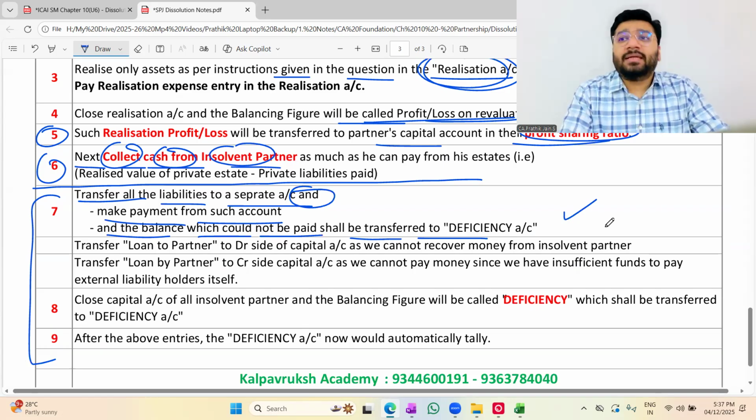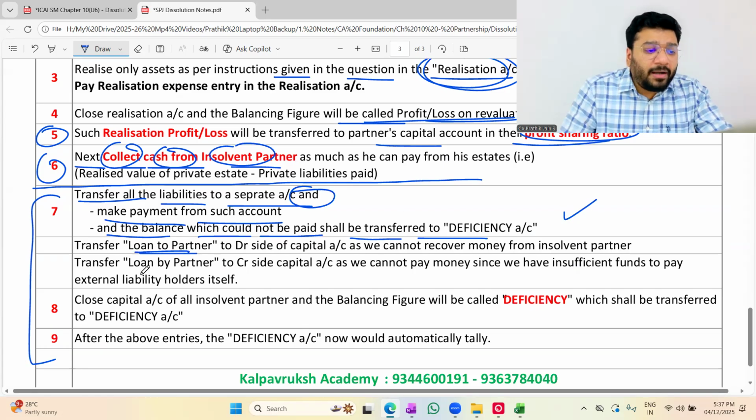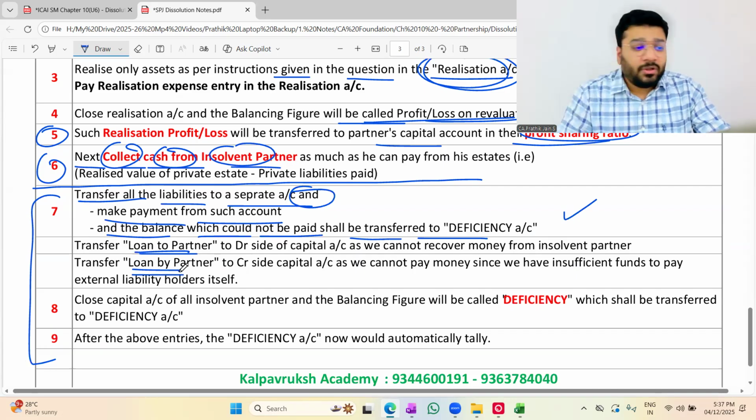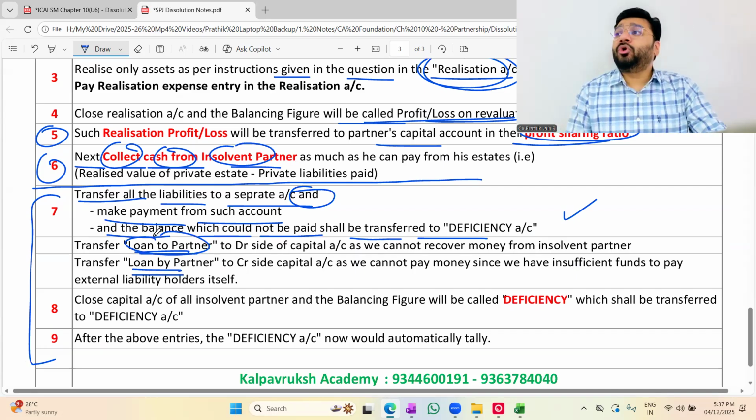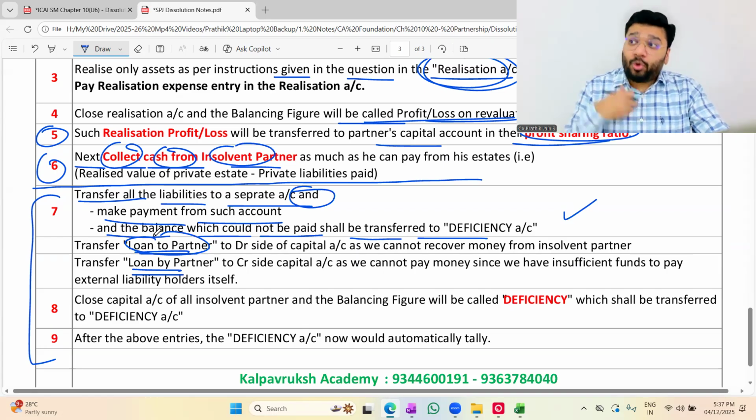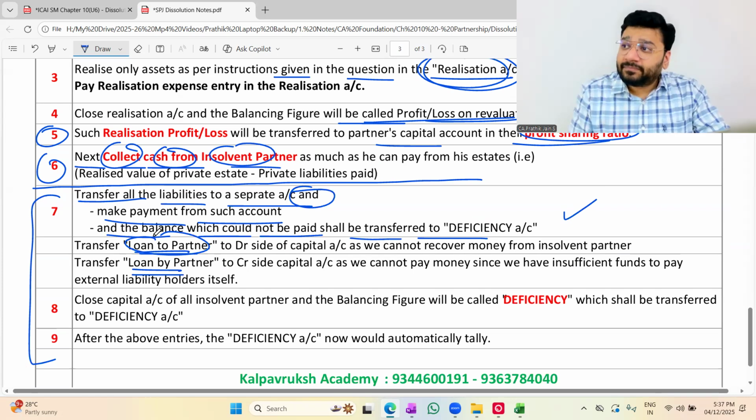Okay. Imagine in case there is a loan to partner and a loan by partner. What will you do? Loan to partner means what? We have given a loan to the partner. We have to receive money from him. Will we get the money?